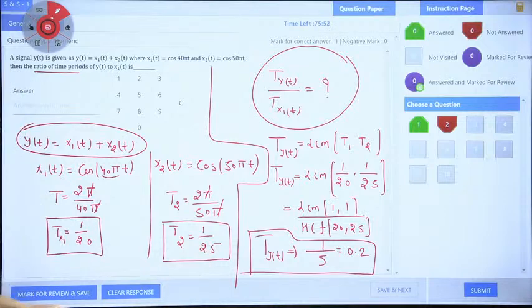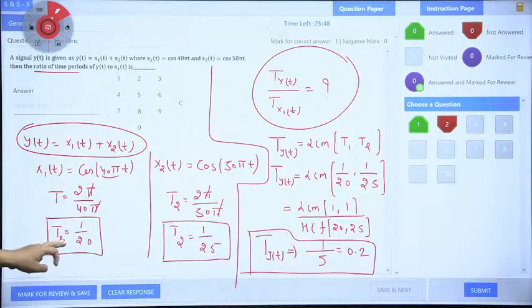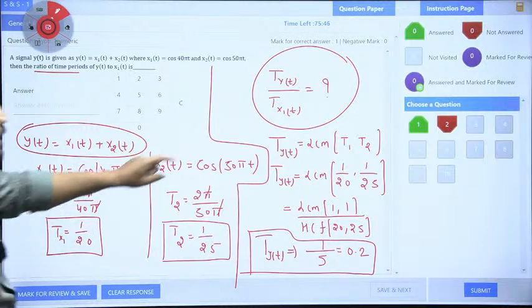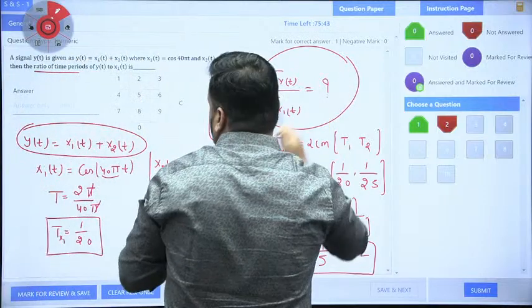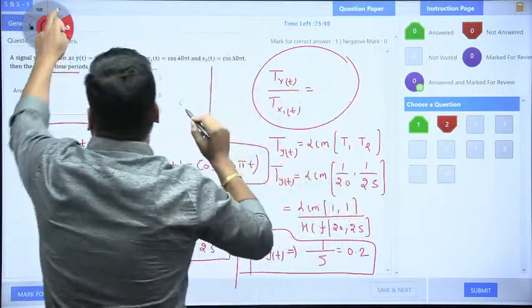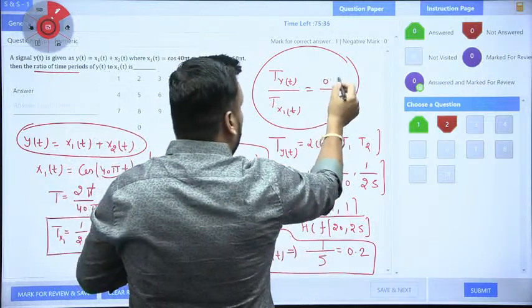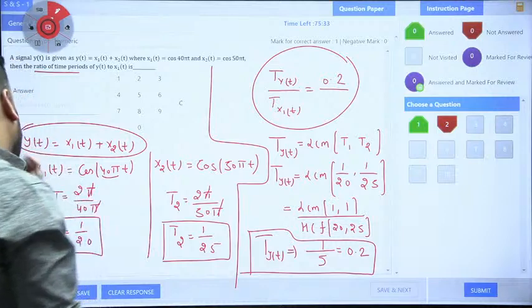Okay. So T of y(t) is 0.2 and T of x1(t) is 1 by 20. The examiner is asking for the ratio of these. So if I take the ratio, T of y(t) I got is 0.2, and T of x1(t) is 1 by 20.